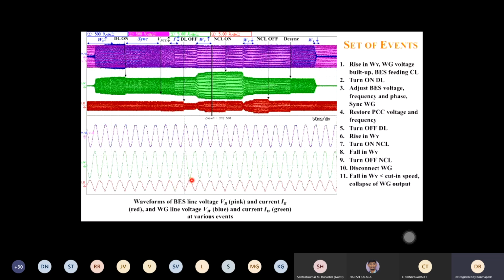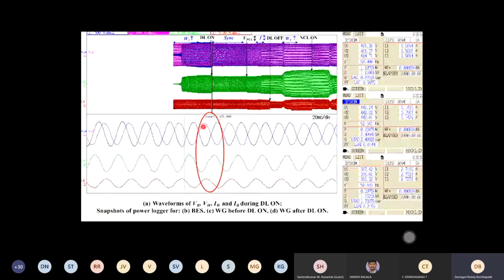And this is where you turn on the dump load. You can see the voltage was something and now it has reached a reasonable value that is close to the battery voltage. And these are power analyzer snapshots where you can see the voltage. The first one is the battery. It was running at 401, but this is at 441. Then you need to adjust after adding the dump load. It will come to a certain range. So 440 is on the high side. Then when you turn on the dump load, it comes to 387. Now you can bring this 400 to 387. So that is possible. That's how you adjust.